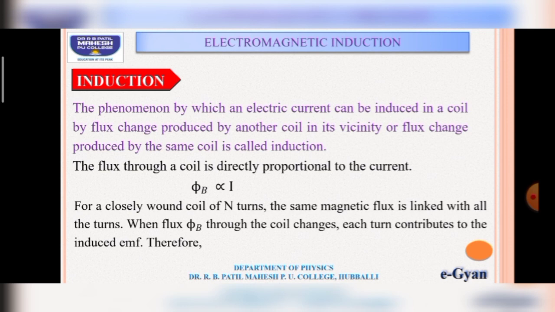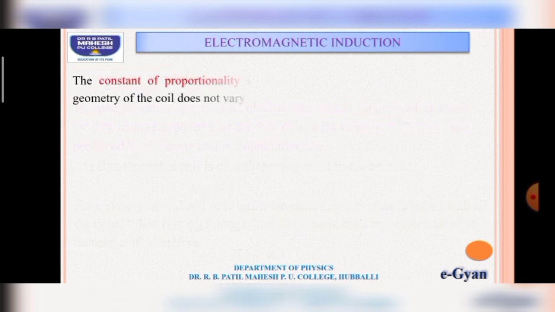When the flux through the coil changes, each turn contributes to the induced EMF. Therefore, N phi is proportional to I. When you remove the proportional sign, we put a proportional constant, and that constant is called inductance.